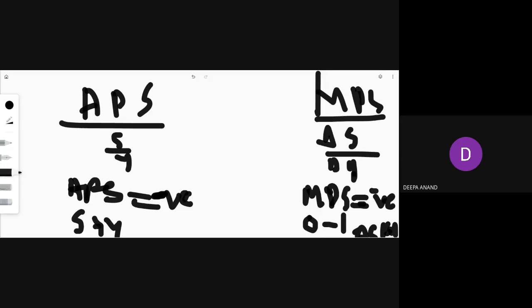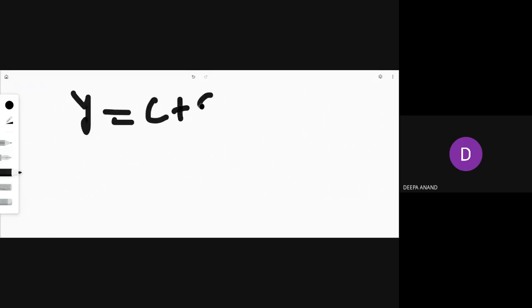So these are the differences between APS and MPS, average propensity to save and marginal propensity to save. So that is what we have seen. Now, I'm writing a formula here. This you know, income is equal to C plus S. What is this? What is this?